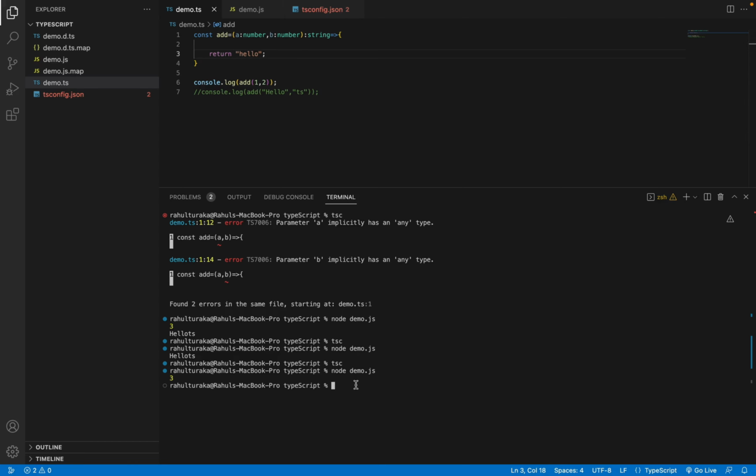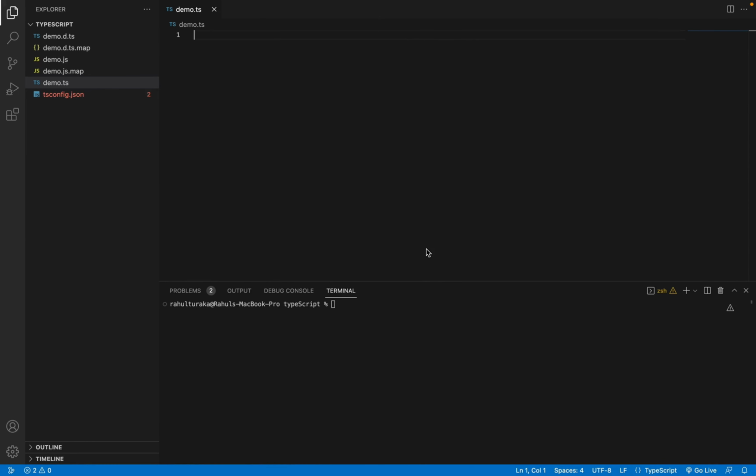So let's compile and build it. See, hello, as we are returning hello. So yeah, this is how we can set typing to parameters as well as return types. This is how we can use strict typing in functions. So yeah, that's it.